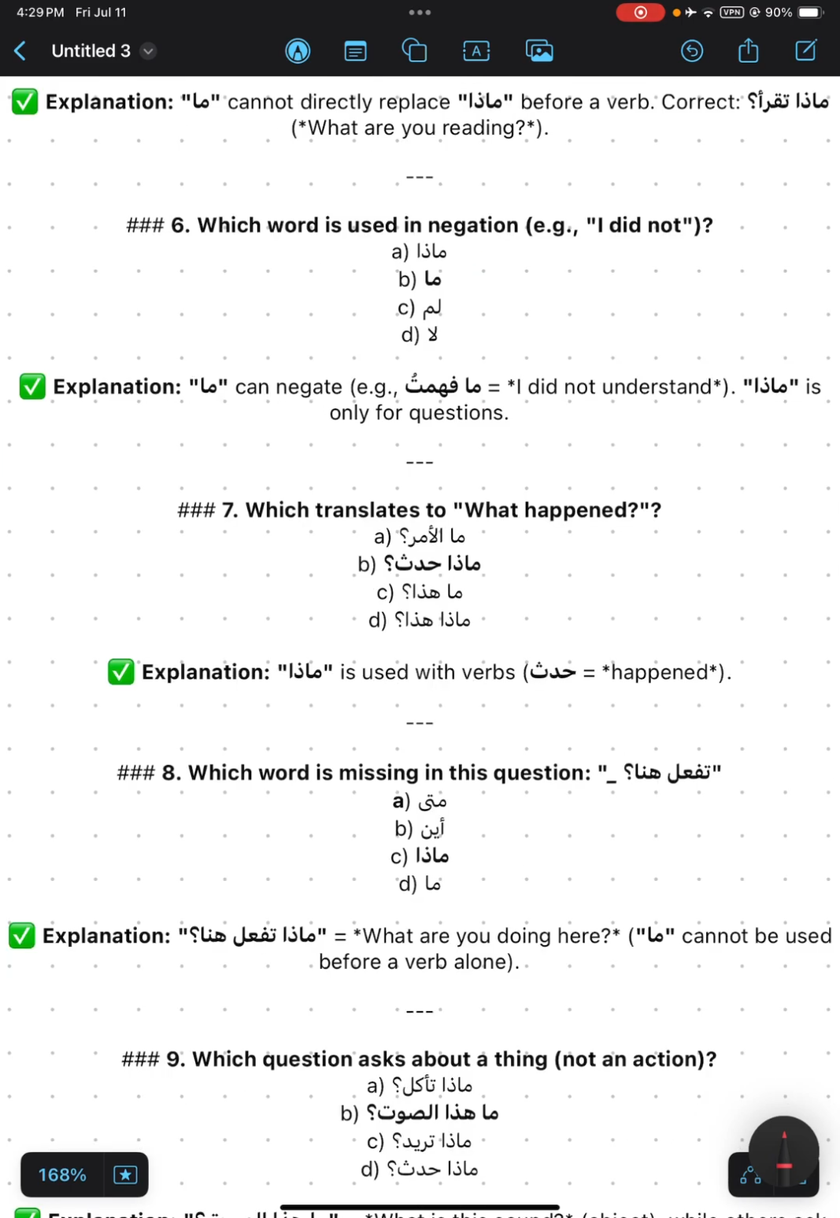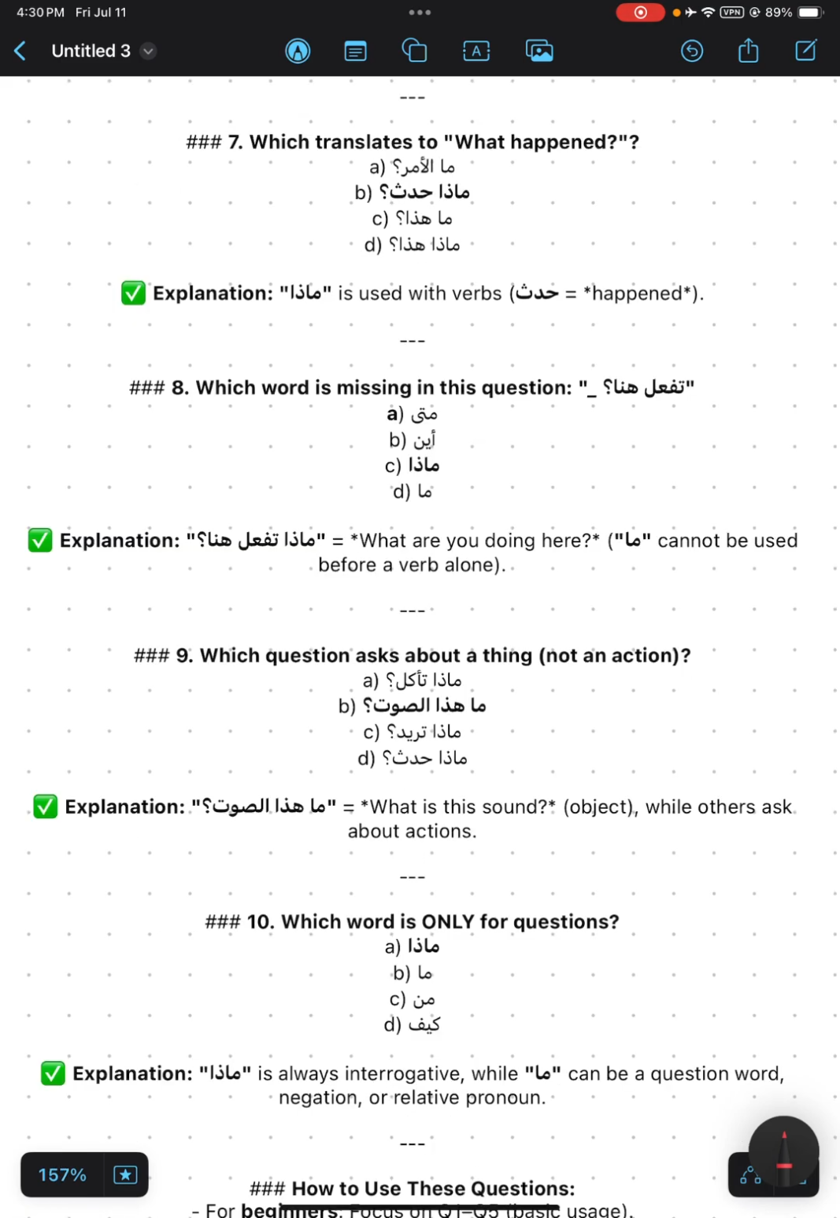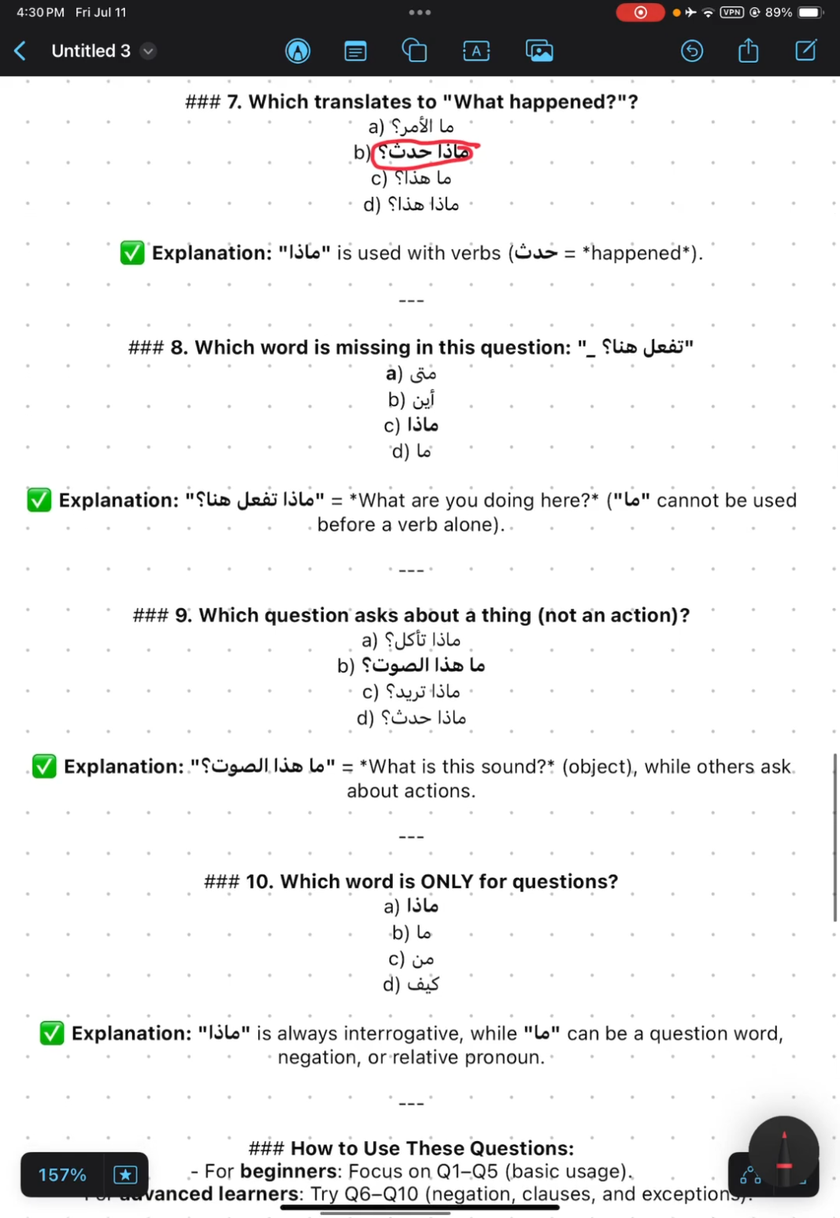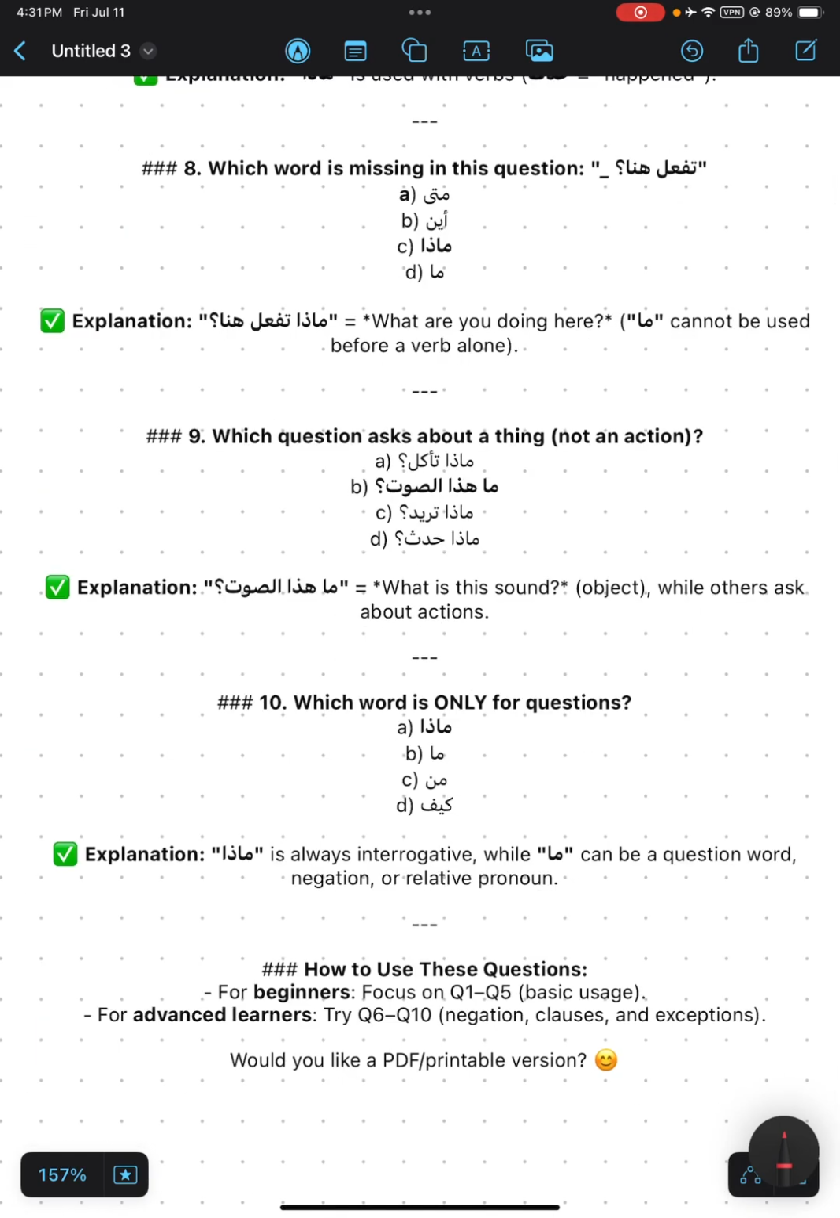Which word is used in negation? It will be ما, because it's the only interrogative tool that is used in negation. Which translates to what happened? It will be ماذا حدث. حدث means happened, and حدث is a verb, so we will use ماذا, not ما. Which word is missing in this question? تفعل هنا. تفعل is a verb, so it will be ماذا.